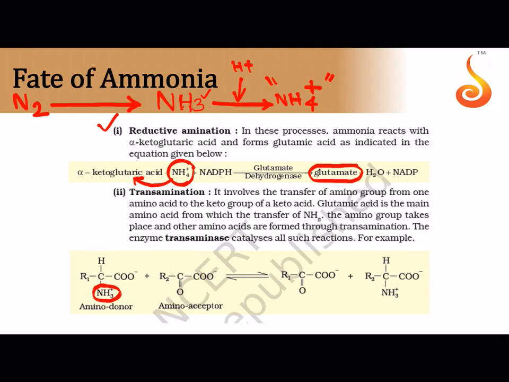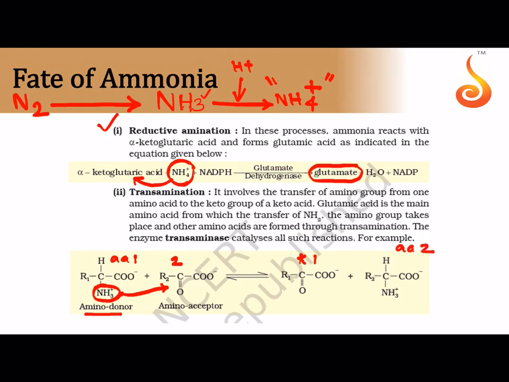It becomes a part of the amino acid. Sometimes the NH3 plus from an amino acid gets transferred onto a keto acid. Now this is keto acid 2, this is amino acid 1. Amino acid 1 and keto acid 2 are now converted to keto acid 1 and amino acid 2.